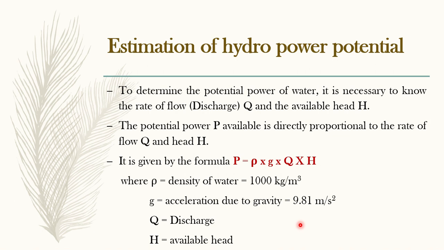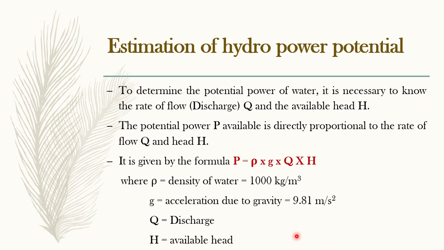Next, coming to estimation of hydropower potential. How do you generally calculate the formula for power, or how do you generally calculate the value of hydropower? See, to calculate this amount of power developed or produced from water, we need mainly two factors. One is discharge and one is the head. Okay, head is the level of water which is coming onto the turbine, and discharge means how much is the quantity of water flowing onto the turbine. Okay, there is a difference between them. Head is different and discharge is different.